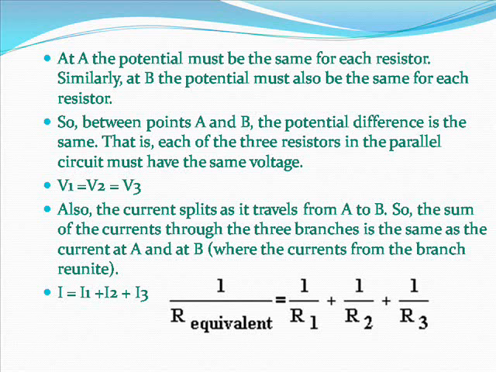Also, the current splits as it travels from A to B, so the sum of the currents through the 3 branches is the same as the current at A and at B, where the currents from the branches unite. I equals I1 plus I2 plus I3.